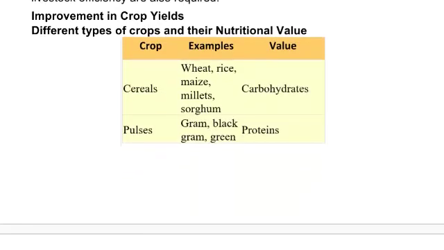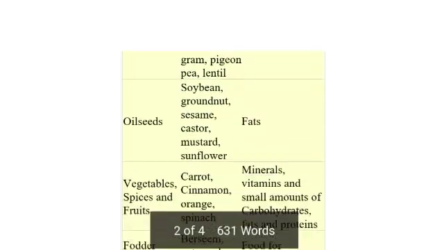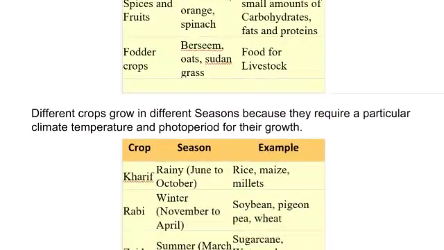So now, improvement in crop yield. What is the nutritional value of each food? All the foods have different nutritional values. Some give carbohydrates, some are good for fat, some are good for protein.